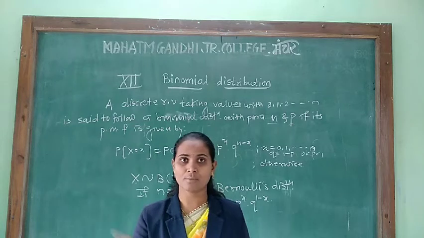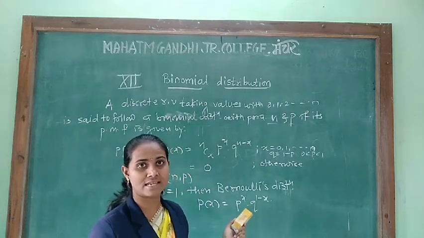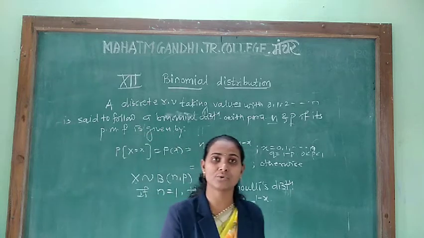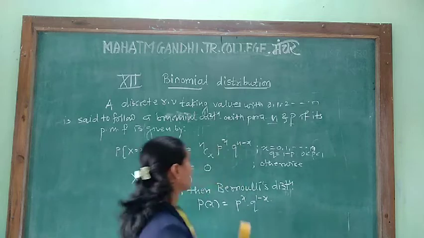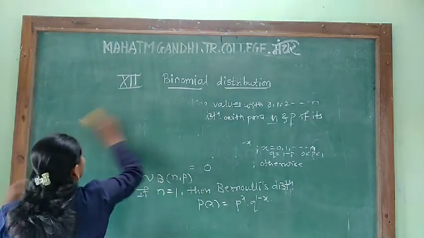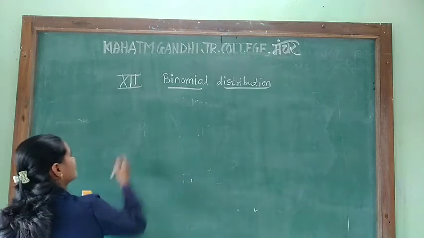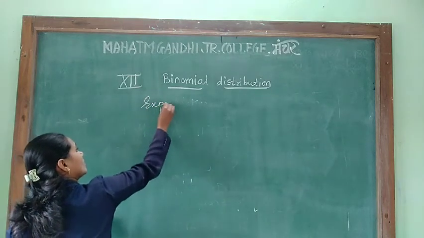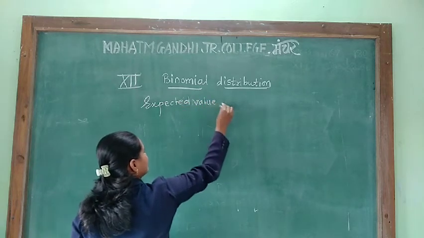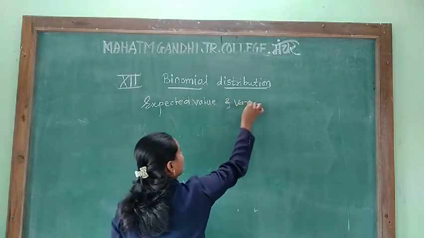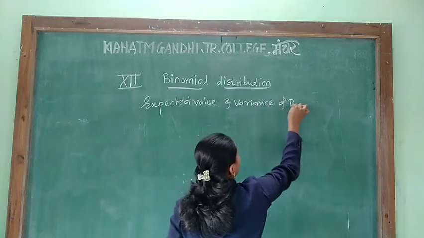In the last lecture on probability distribution, we saw the formula for expected value, mean and variance; that is, expected value is equal to summation of xi into pi. Now see expected value and variance, also called the mean of the binomial distribution.